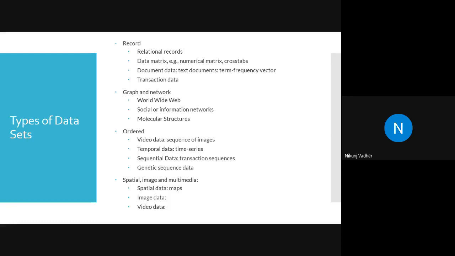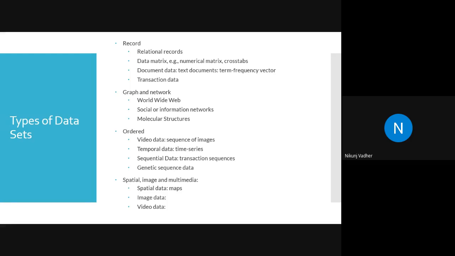Otherwise your model will be trained inappropriately, and it may result in undesired accuracy from the model. So these are the basic types of data set: record, graph and network, ordered, spatial, image, and multimedia.